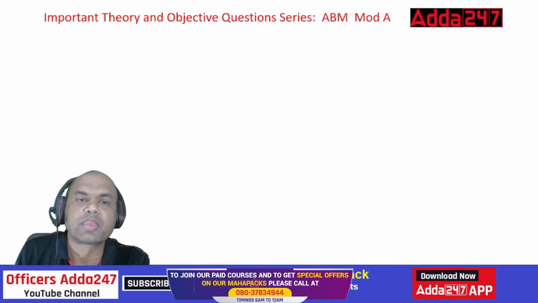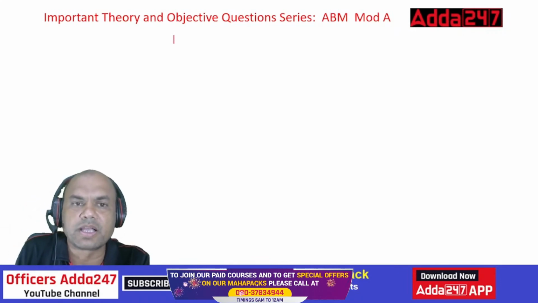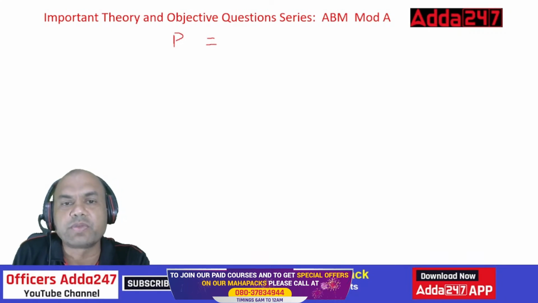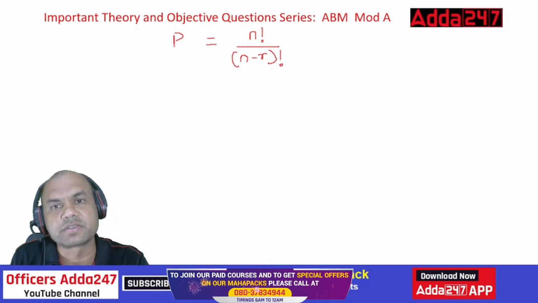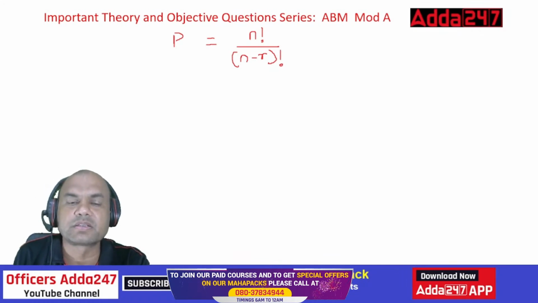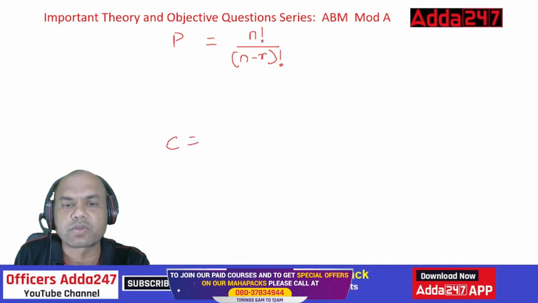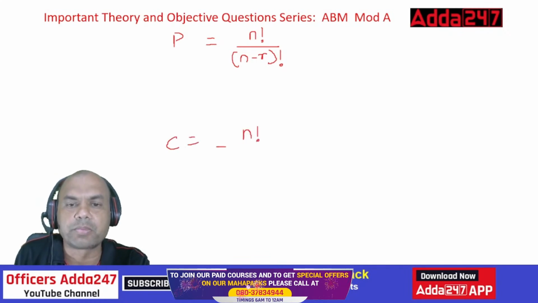See this. Permutation formula is P. I'll just write it P now. P equals n factorial upon n minus r factorial. This is the formula for permutation. Now, what is it for combination? Combination is similar to that, but with a slight difference, equals n factorial upon, now look at this, r factorial into n minus r factorial.